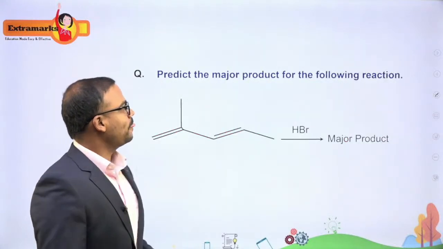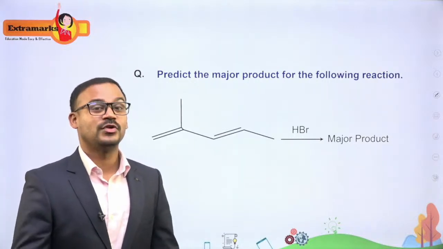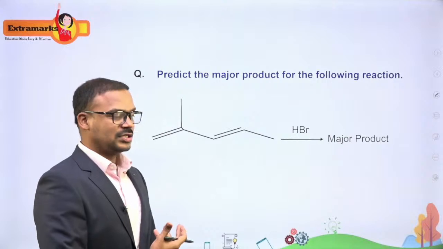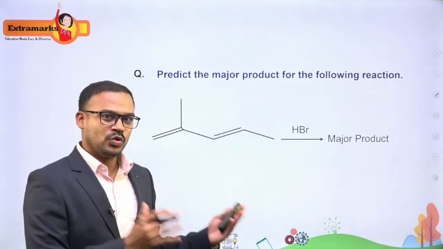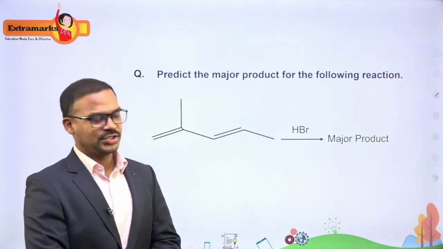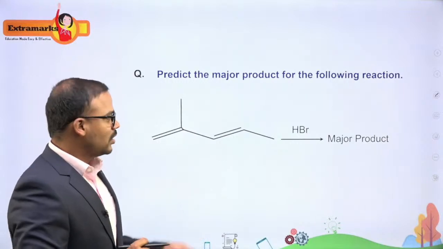Next. Okay, this is a question which you have learnt in the chapter called hydrocarbons of your 11th, and this is a reaction which anybody can solve. Everybody knows this reaction. It is Markovnikov's rule, because you can see there is an alkene present, a diene with HBr.